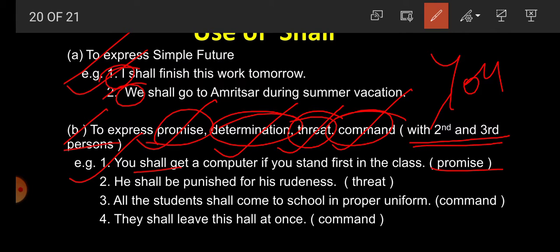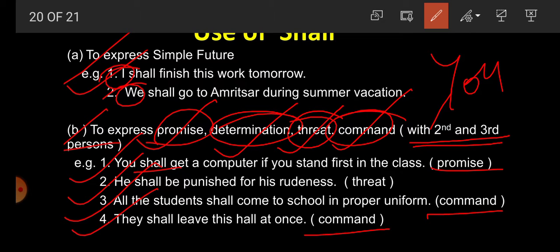Second sentence, student: he shall be punished for his rudeness. This sentence expresses threat. Now third sentence: all the students shall come to school in proper uniform. This is a type of command. Next one: they shall leave this hall at once. This is again a command.